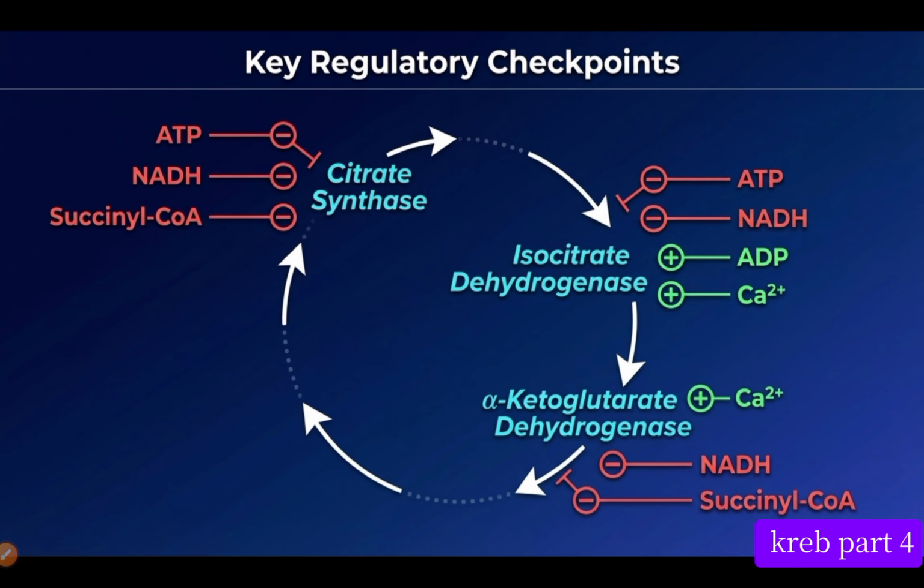The same thing with succinyl-CoA. Succinyl-CoA serves as an inhibitor of alpha-ketoglutarate dehydrogenase, because alpha-ketoglutarate dehydrogenase converts alpha-ketoglutarate to succinyl-CoA. So succinyl-CoA, on the other hand, starts inhibiting alpha-ketoglutarate dehydrogenase to stop producing more succinyl-CoA, because we already have enough ATP. So whenever you see succinyl-CoA inhibiting citrate synthase and alpha-ketoglutarate dehydrogenase, that means we have a high level of ATP, a high level of NADH, and a low level of ADP and a low level of NAD positive.